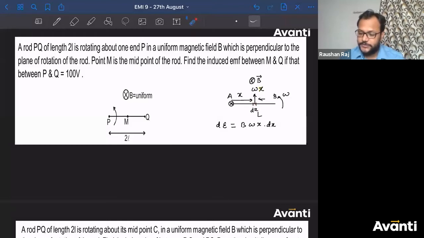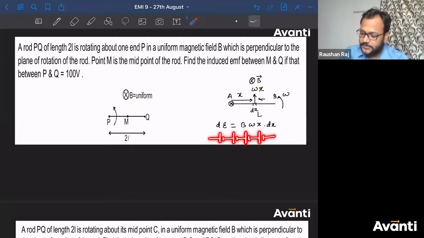I am asking you the induced EMF between A and B. For all such elements, the left side will have a positive sign and the right side a negative sign, because velocity is in this direction and the magnetic field is into the plane. By V cross B, positive charges rush leftward. So every small element will have the same arrangement: plus minus, plus minus, plus minus.